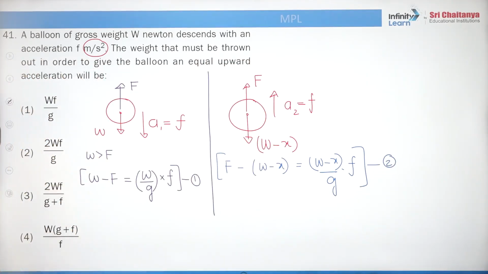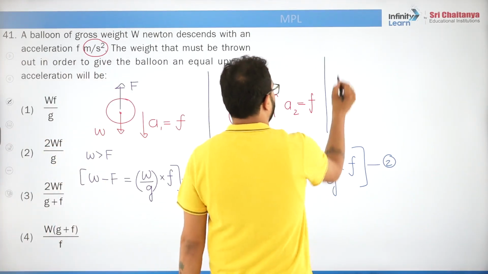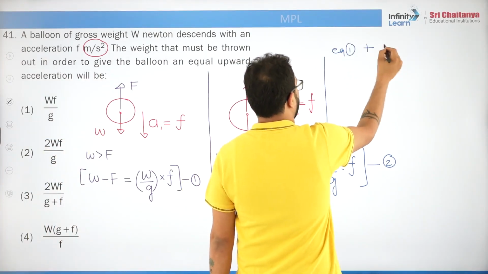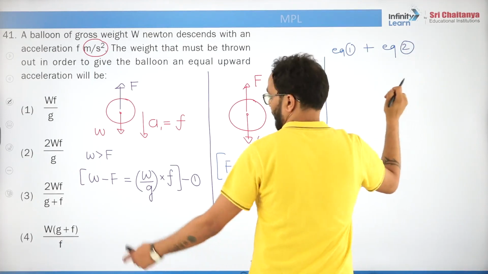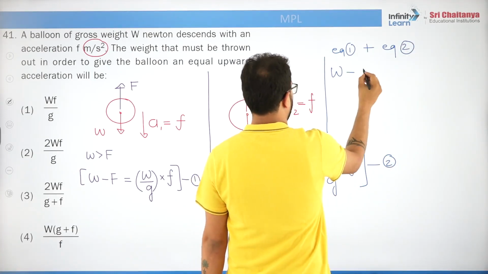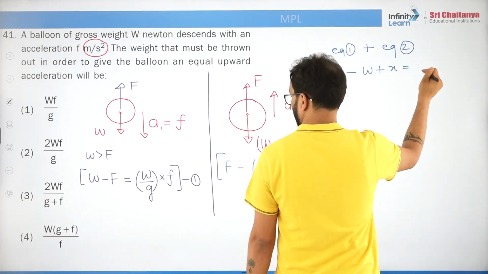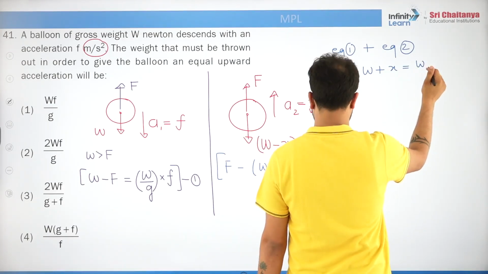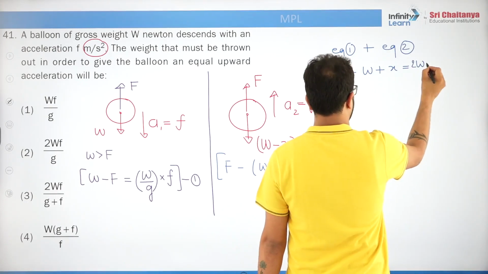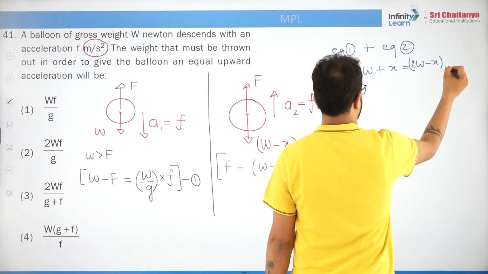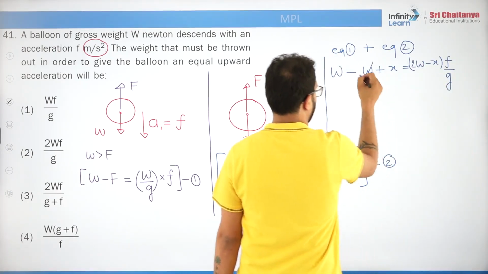F and F get cancelled, minus F and F, they will get cancelled. So we'll write it like this: equation 1 plus equation 2. So it will become W minus W plus X. F and F are already gone. So it will be 2W minus X into F by g. It is cancelled.